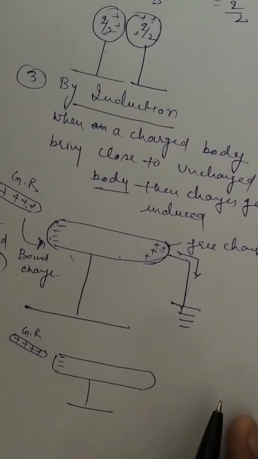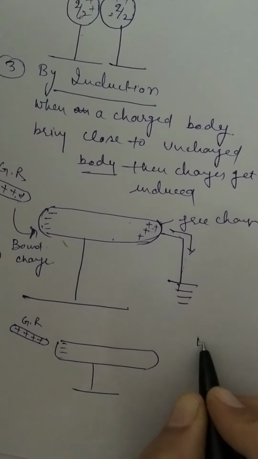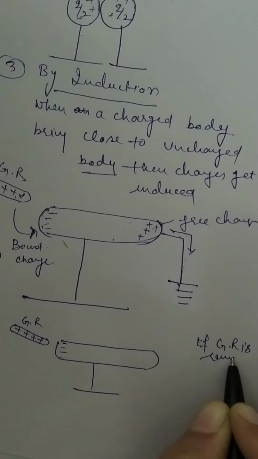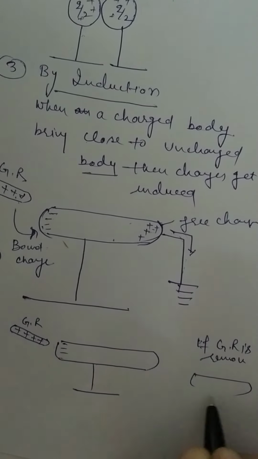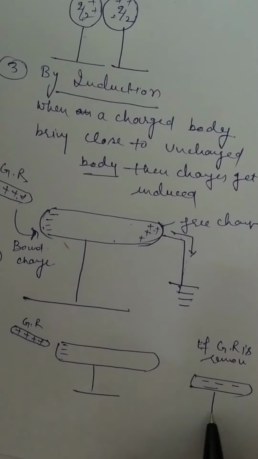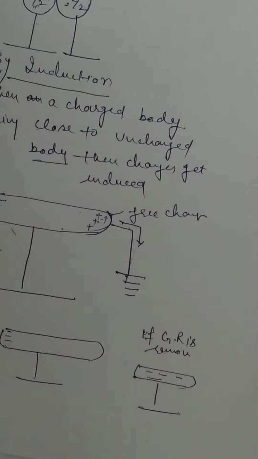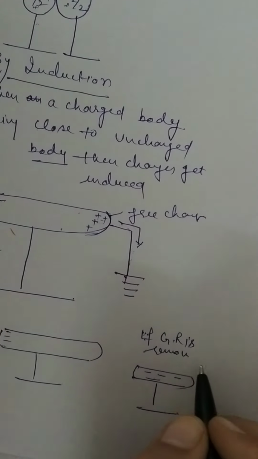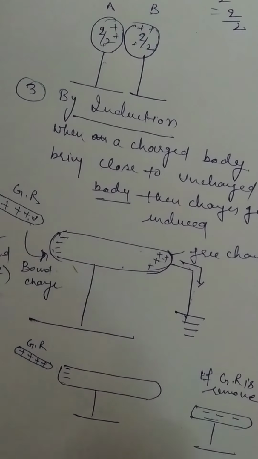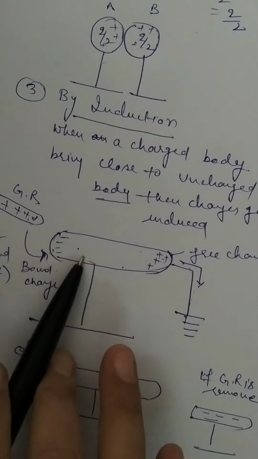Now if the glass rod is removed, what is the charge present on this conductor? It is negative. This negative charge gets distributed and the conductor acquires negative charge. Is it clear? In this way, the conductor acquires charge.